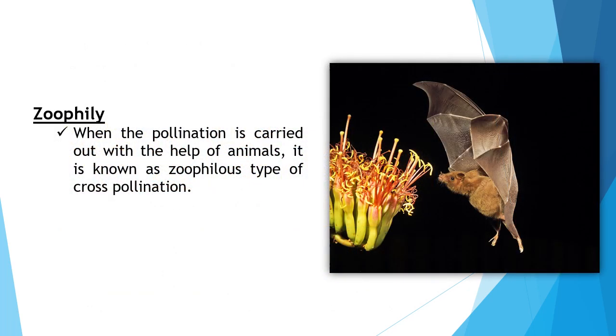Zoophily. When the pollination is carried out with the help of animals, it is known as zoophilous type of cross-pollination. The plants which carry out zoophilous type of pollination have flowers with hairy pollen grains so they can stick to the body of the animal. When these animals come in contact with the flower of another plant, they deliver the pollen to its stigma.